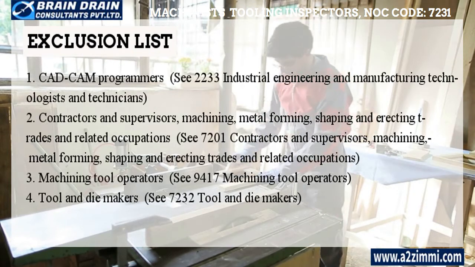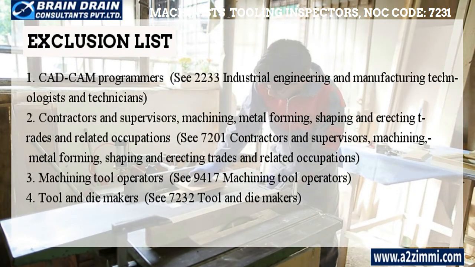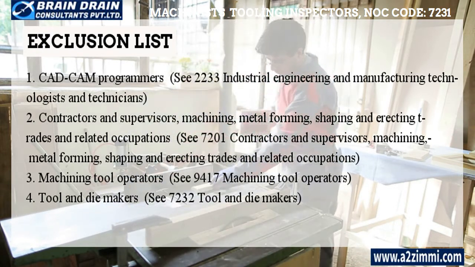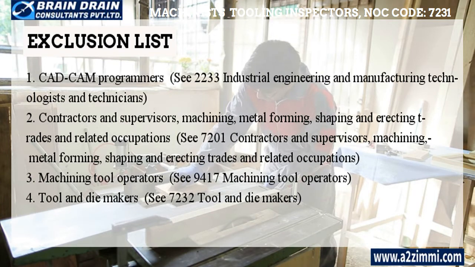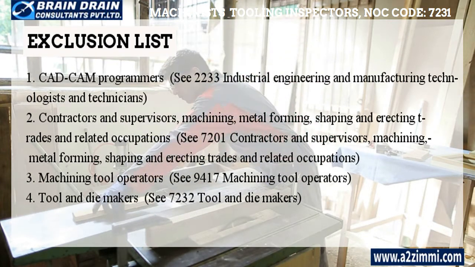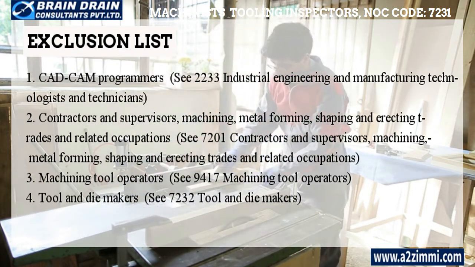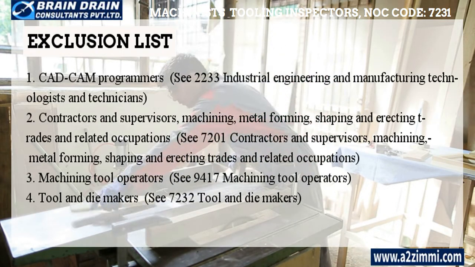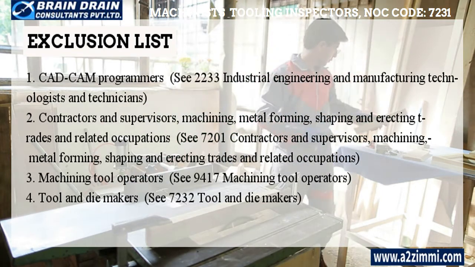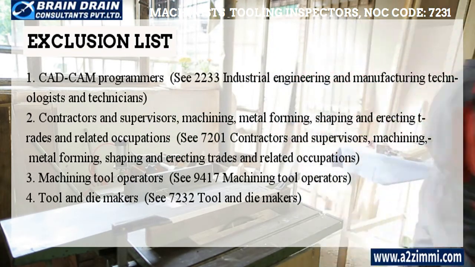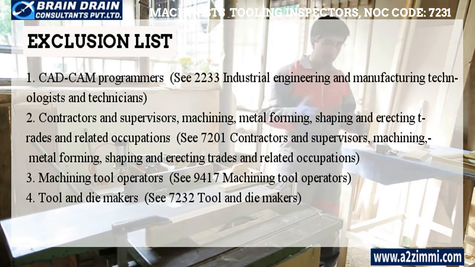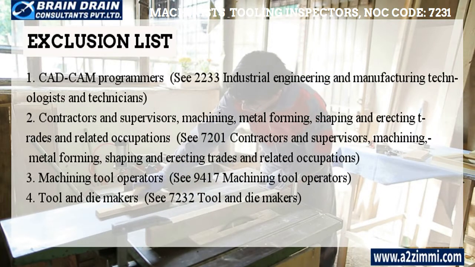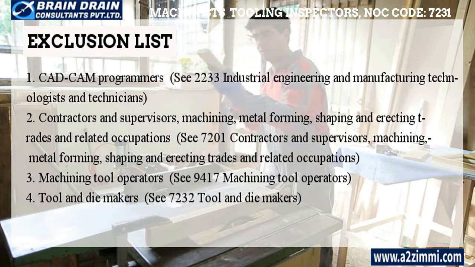Now let's see the exclusion list. CAD/CAM programmers, C-2233 industrial engineering and manufacturing technologists and technicians. Contractors and supervisors, machining, metal forming, shaping and erecting trades and related occupations, C-7201 contractors and supervisors, machining, metal forming, shaping and erecting trades and related occupations. Machining tool operators, C-9417 machining tool operators. Tool and die makers, C-7232 tool and die makers.